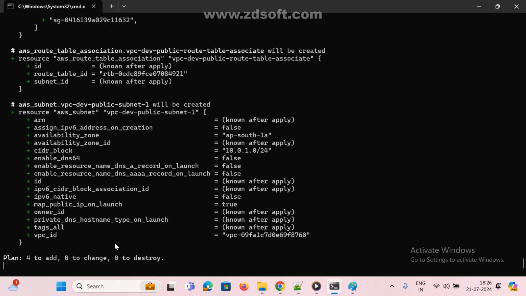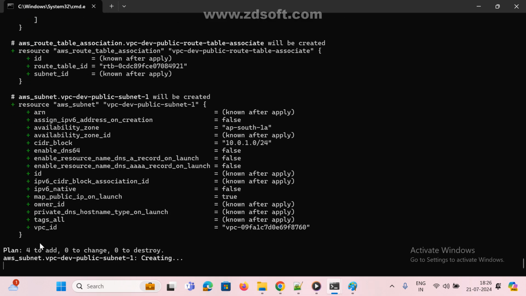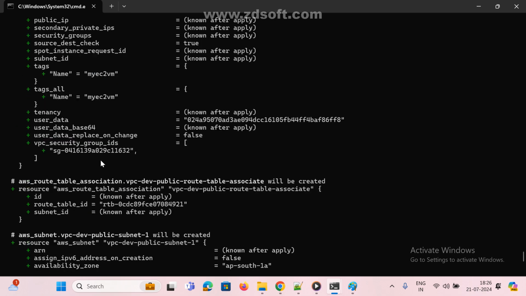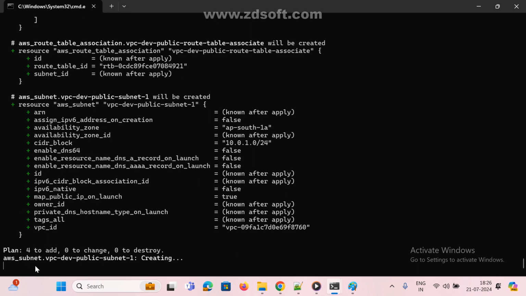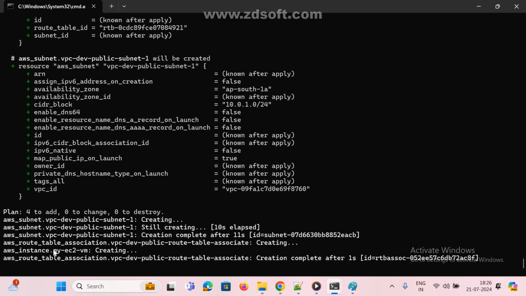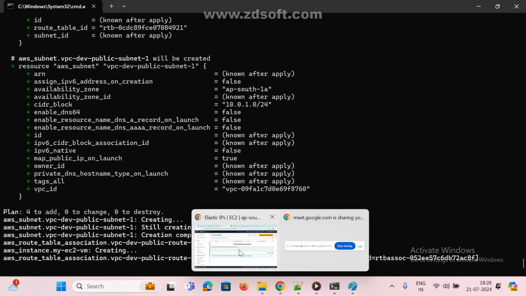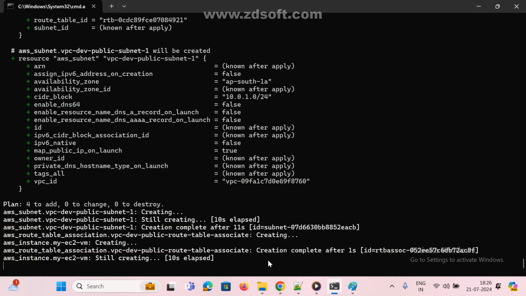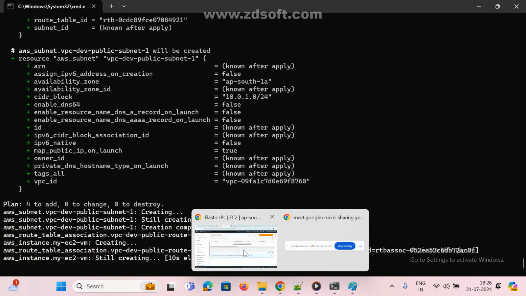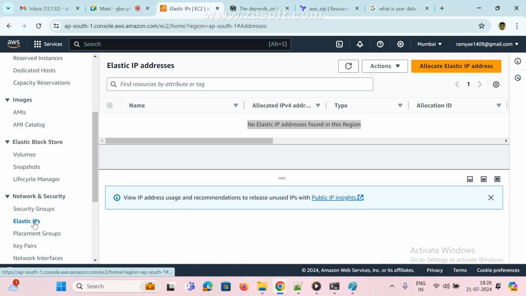Now see here, created 4 plus. So it is creating subnet and route table association. Everything we can see here itself. I hope you know how it will work. Now it is creating subnet. See here. Once that is done, go to here, go to here and click on elastic IP.